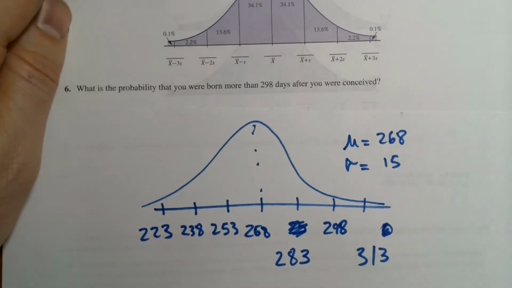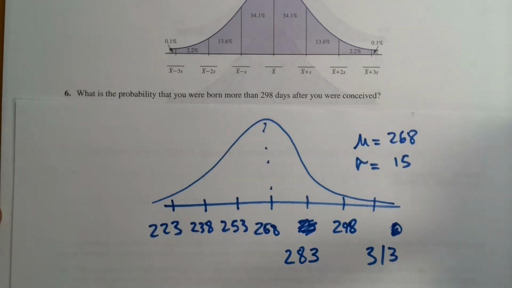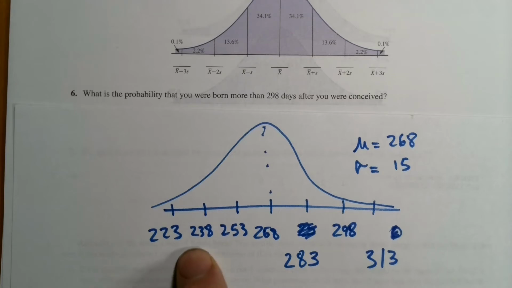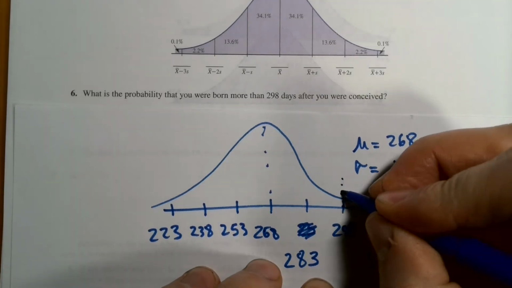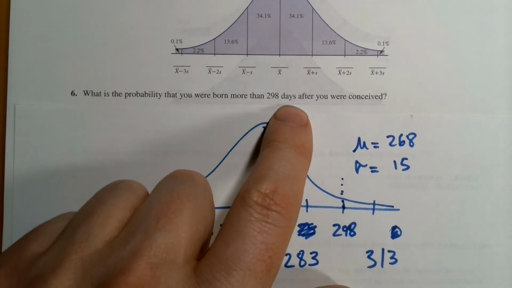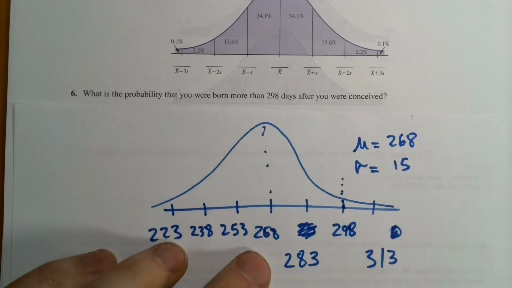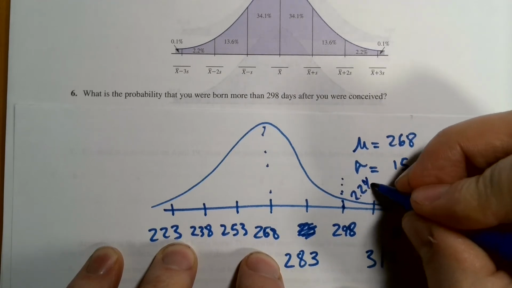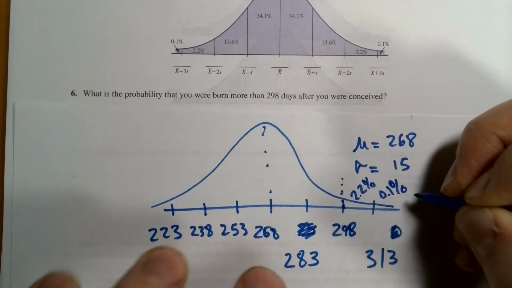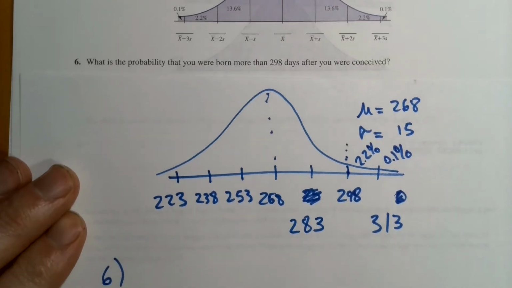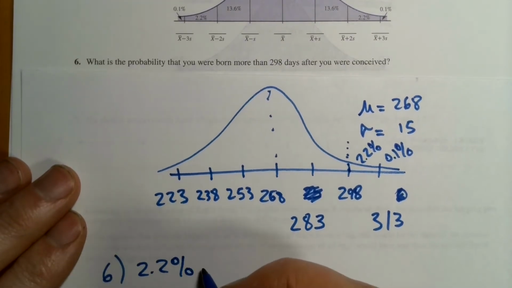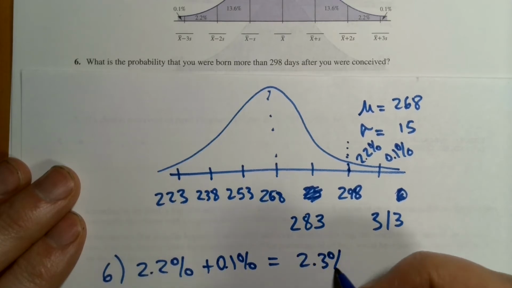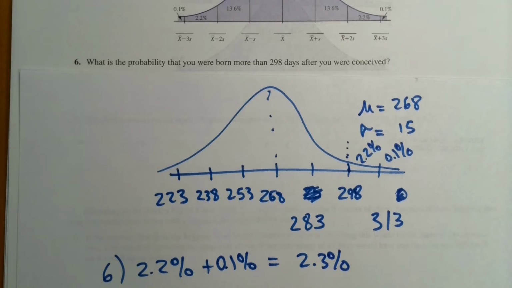Our first question says, what's the probability that you were born more than 290 days after you were conceived? Well, we go to our standard deviations here and we see where our 298 is. And since it says after, that means above. So we're looking at these areas. Based on the graph above, we know that's 2.2%. This is 0.1%. So our answer for number 6 is 2.2% plus 0.1%. That's about 2.3%. There's a 2.3% chance we were born above that.